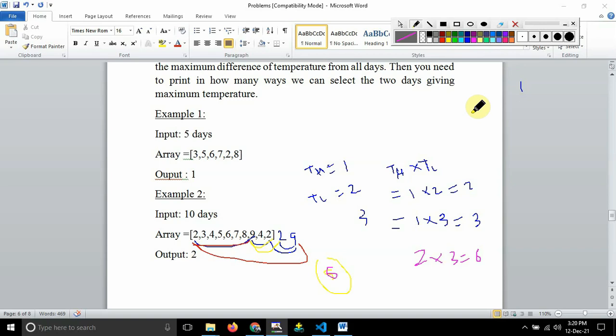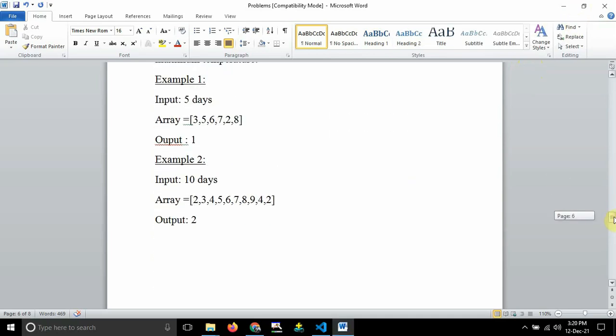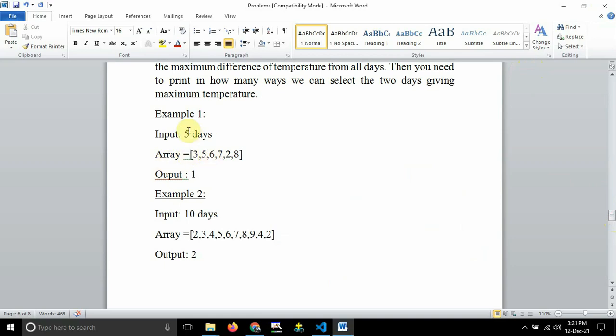I will be writing as it is, guys. I will be using the Scanner class and taking the input from the user. I will not use any hard-coded input and output here. The same thing will work for the TCS final exam, so don't worry about those things. You have seen a lot of example cases, and here also I will use the same one, 3 5 6 7 2 8. If I give this array, then it should give me 1.